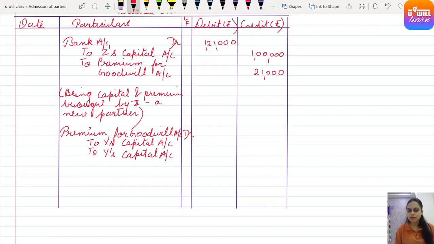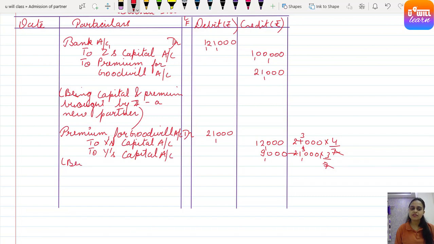The premium for goodwill was 21,000, to be divided between X and Y in the ratio 4 is to 3. That is 21,000 into 4 by 7: 7 threes are 21, so 4 threes are 12,000 for X, and 21,000 into 3 by 7 is 9,000 for Y, being premium distributed in sacrificing ratio.